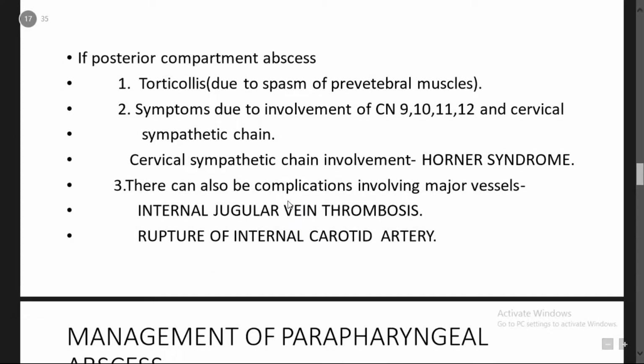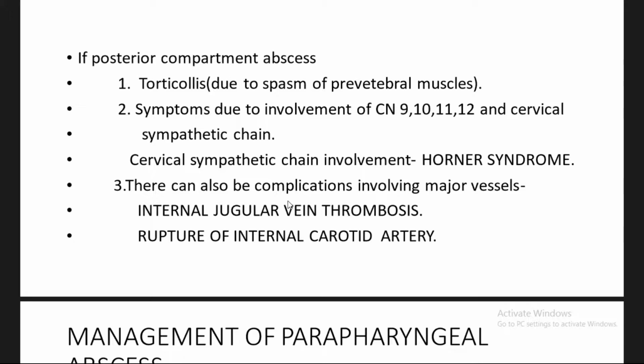If there is an abscess in the posterior compartment, then there will be torticollis due to the spasm of the prevertebral muscles, because the prevertebral muscles are the longus capitis, rectus capitis, and longus colli. These are the muscles present in the prevertebral space. There are also symptoms due to involvement of cranial nerves 9, 10, 11, 12, and the cervical sympathetic chain. Cervical sympathetic chain involvement can lead to Horner syndrome, that is, you can see miosis and decreased sweating.